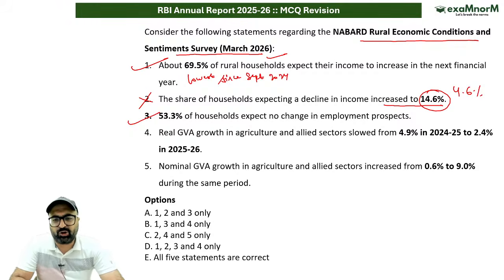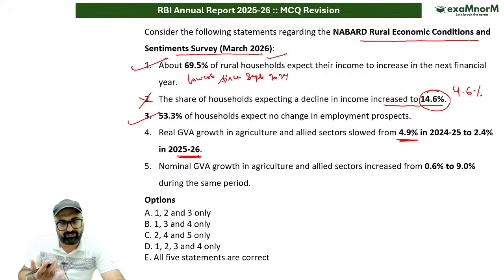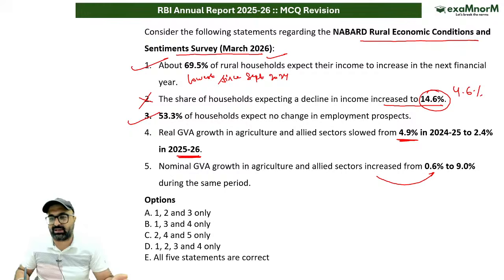Real GVA growth in the agriculture and allied sector slowed down to 2.4% in 2025-26, and it was 4.9% in 2024-25. This is correct. Nominal GVA in the agriculture and allied sector increased from 0.6 to 9%. No, sir. Nominal GVA in the agriculture and allied sector has decreased. Why has it decreased from 9% to 0.6%?